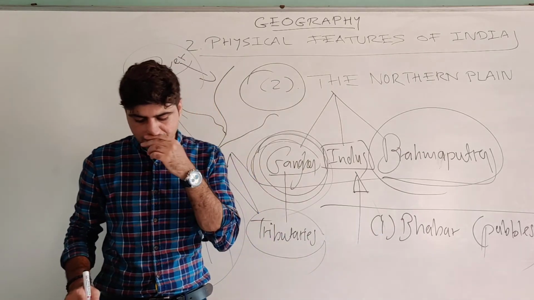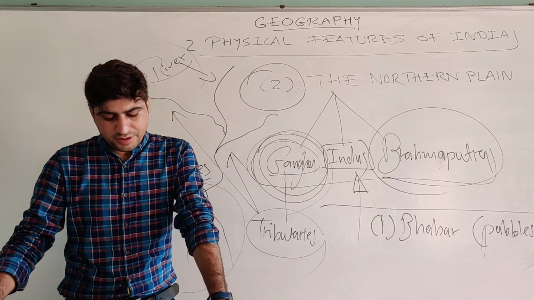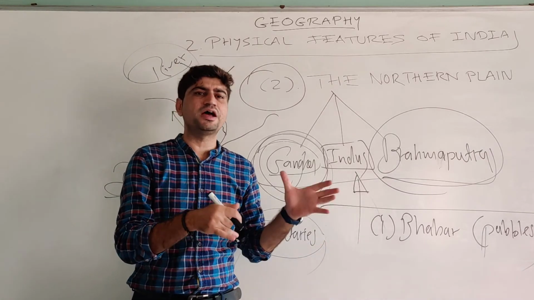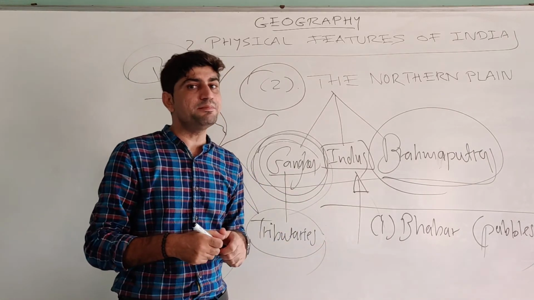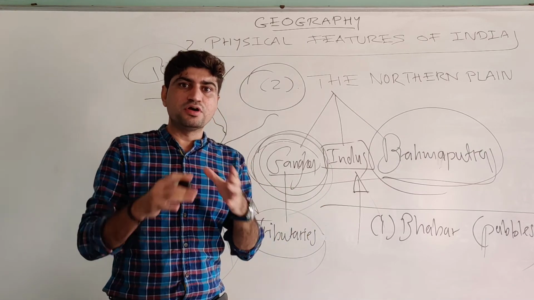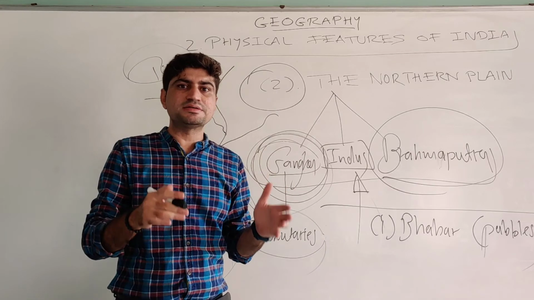That is called Bhabar. South of the Bhabar, the streams of the rivers re-emerge and create wet marsh and swampy land. That is important for forest, because this area is covered by dense forest.